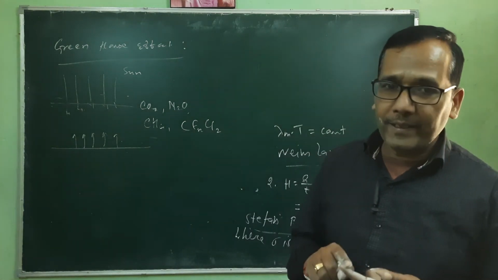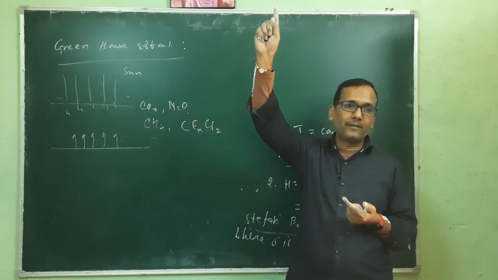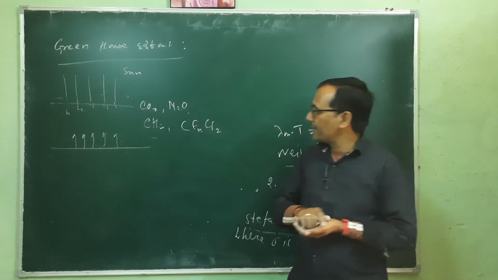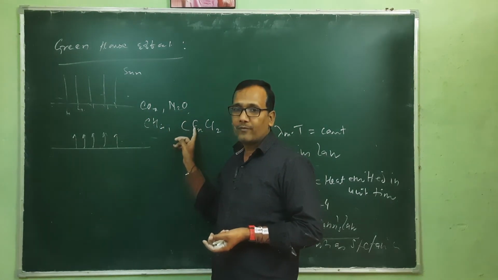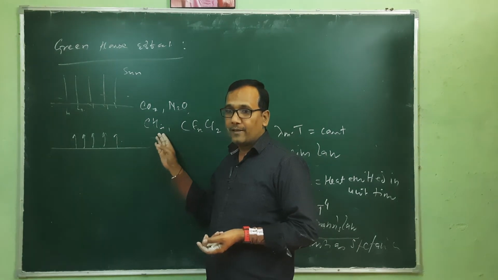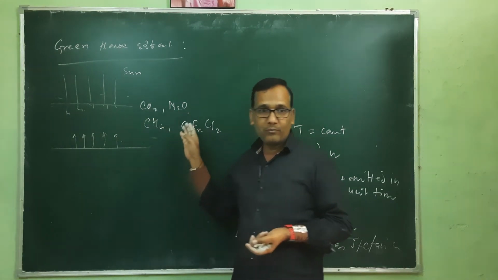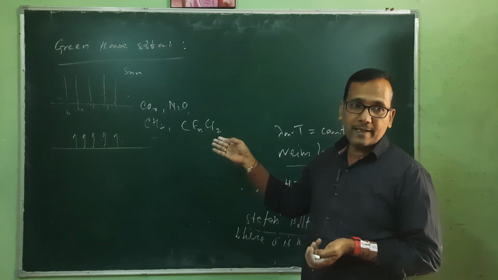But that reflected energy does not go back to the sun. That reflected energy is absorbed by gas molecules like carbon dioxide, nitrous oxide, methane, and due to increasing pollution we have an abundant amount of these gases in our atmosphere.